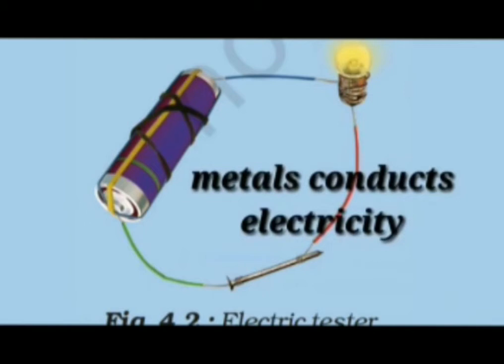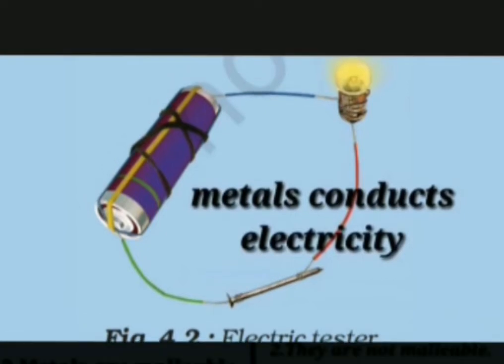Look at this experiment. Here we are using a battery, wires and also an iron nail for glowing the bulb. So metals also conduct electricity. In the case of metals, they conduct electricity. But in the case of non-metals, they do not conduct electricity.